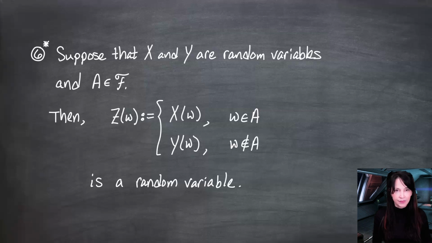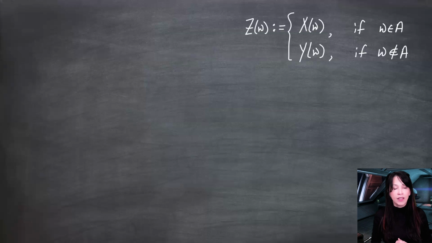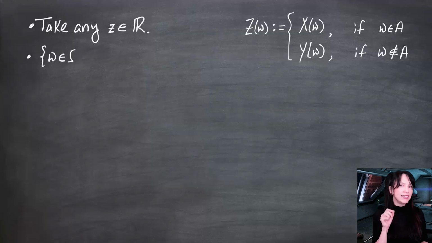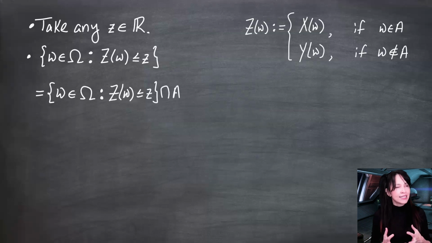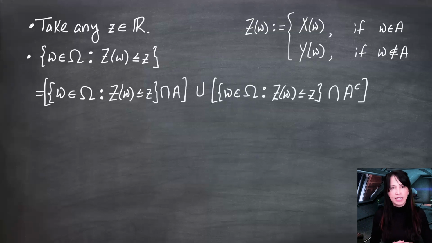Let's show it. So as a reminder, here's how we define Z. I'm going to take any real number. I usually call it little x, but I'm going to call it little z so it matches here. I'm going to take any little z real number and look at all omegas in capital Omega for which Z of omega is less than or equal to z. You'll notice that I did write in capital Omega here, even though you're always supposed to assume that's the case. It's going to be important for this particular computation to really see that. I can rewrite this set of omegas as the set of omegas for which Z of omega is less than or equal to z intersected with A, and then union that with the set of omegas here intersected with A complement.